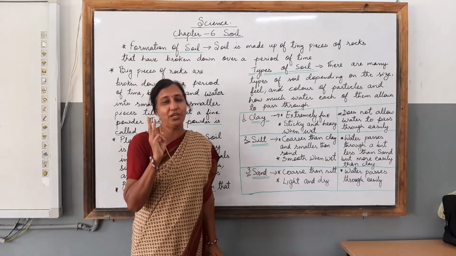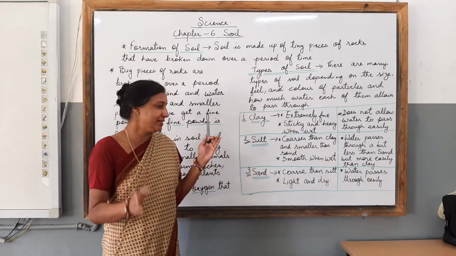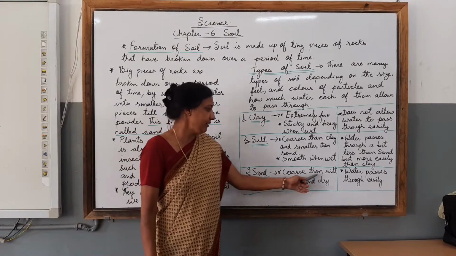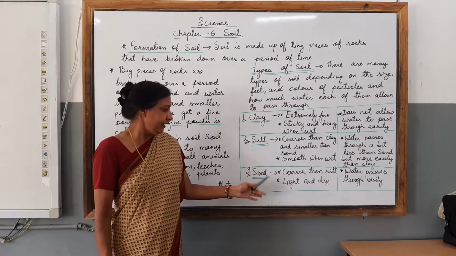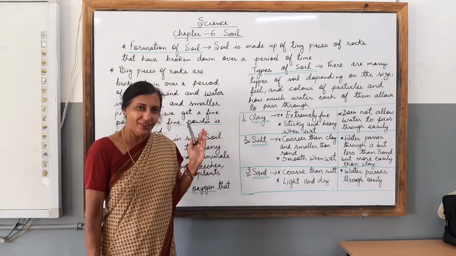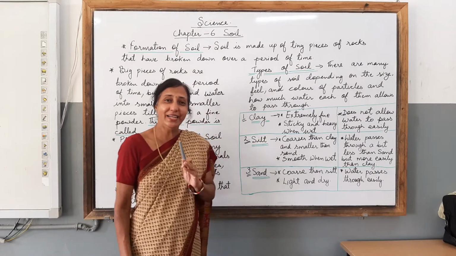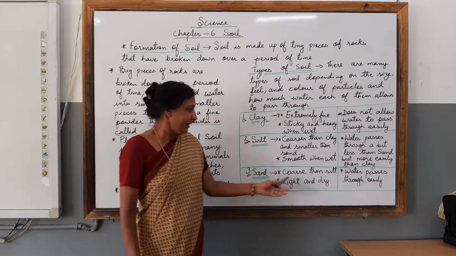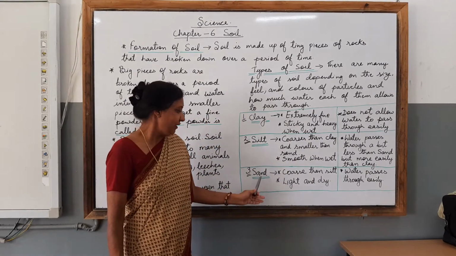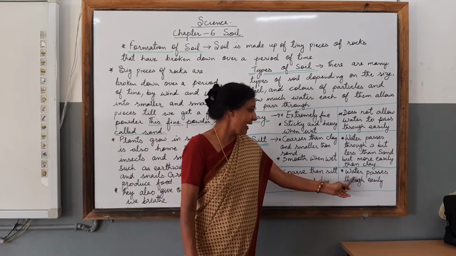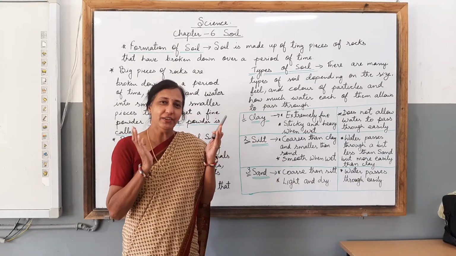Third, children, we are talking about the sand. Let's see, what is the size of particles in this? Coarser than silt. It is having this kind of size of particles. Next children, we talk about the feel of sand. It is light and dry. Then we will know about the water it allows to pass through. In sand, water passes through easily.